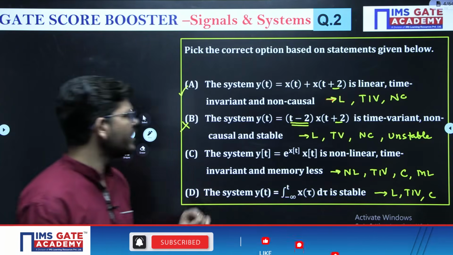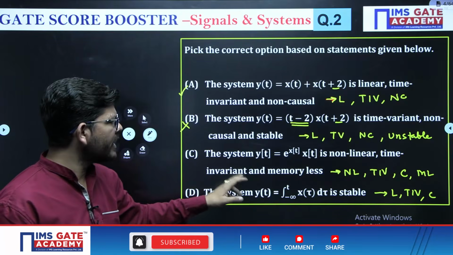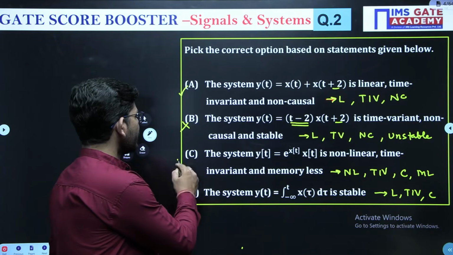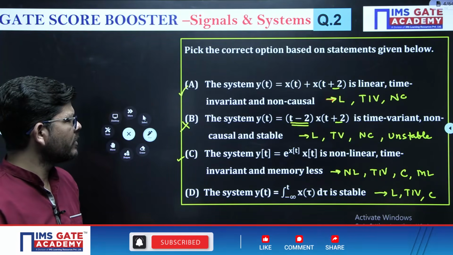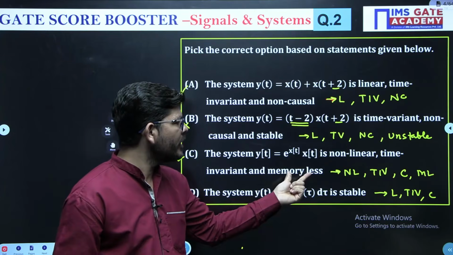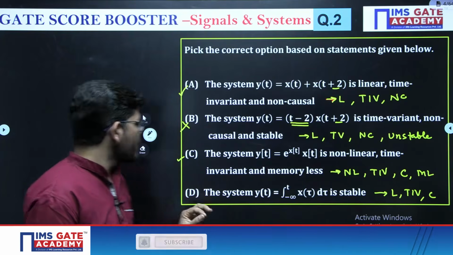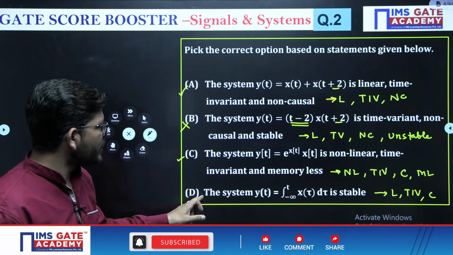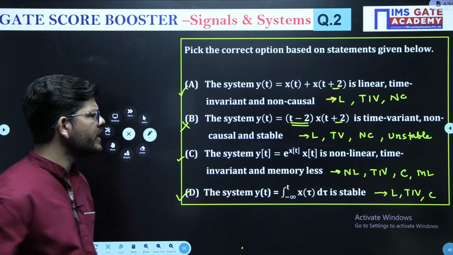So whether this option is correct: it is non-linear, it is time invariant, and it is memory-less. Yes, this is correct. They are saying memory-less, and yes, this is memory-less, right? Now, see about this option. So the system is stable. Yes, this is stable, isn't it?